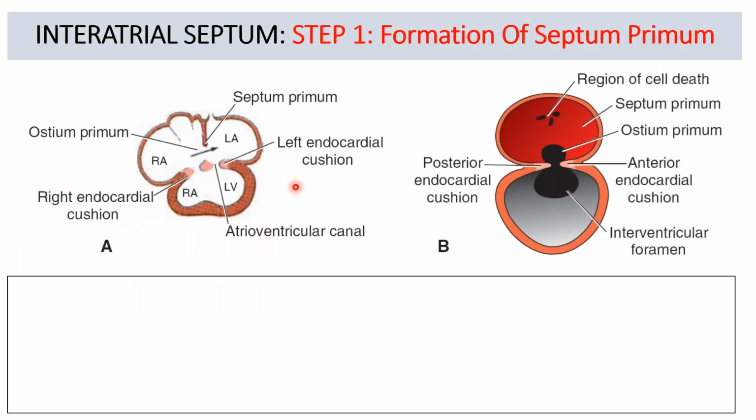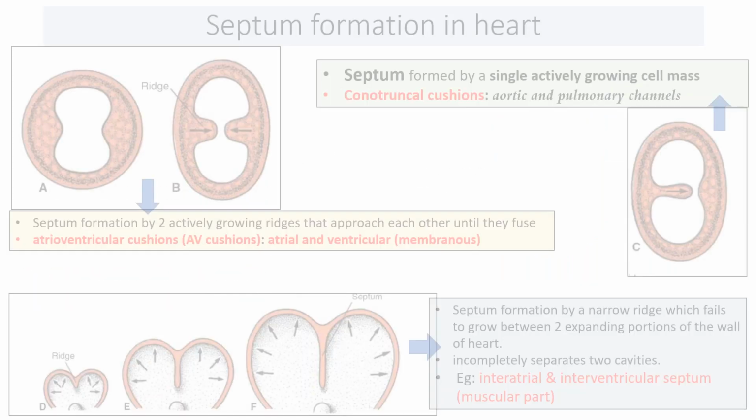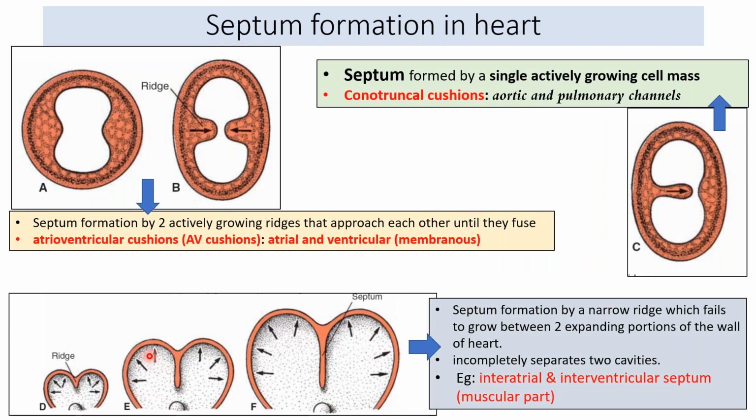So pay attention carefully. The first step is the formation of septum primum. This is the right atrium, this is the left atrium, and the ventricles. This is the superior wall. Remember when we saw the different types of septa formation, I told you that the expanding areas of the heart grow and the non-expanding area which fails to grow forms the septum.